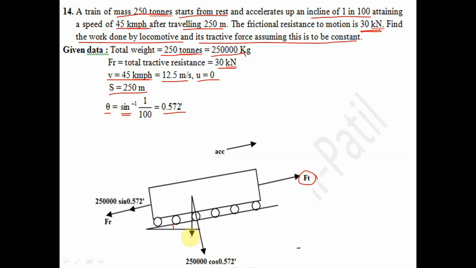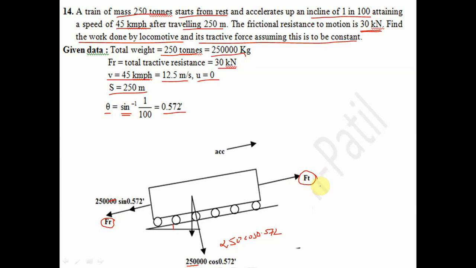Now the train is on an incline track, therefore this weight is resolved into two components: 250 cos 0.572 and here 250 sin 0.572, and next is the frictional force. Now the free body diagram is complete.